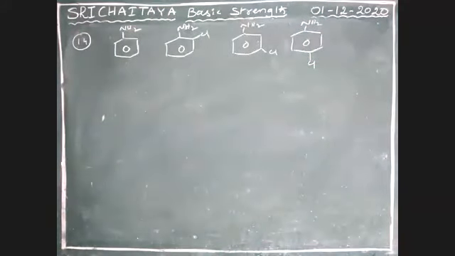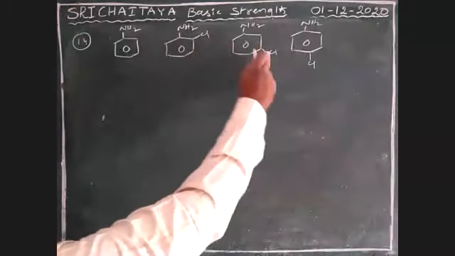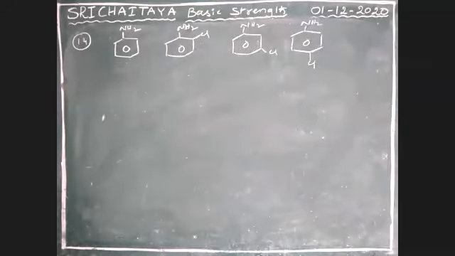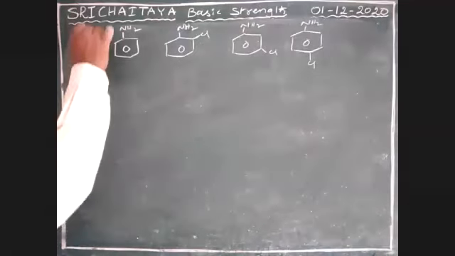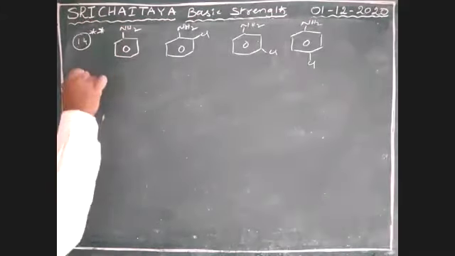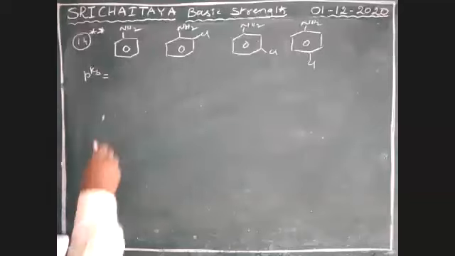See here, boys, here also only the minus I effect is applicable. Here, once again, pKb values play an important role. So it is a pKb value.